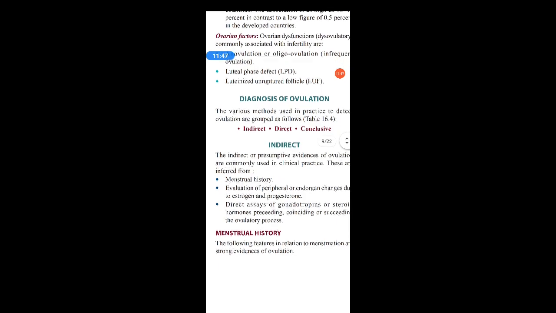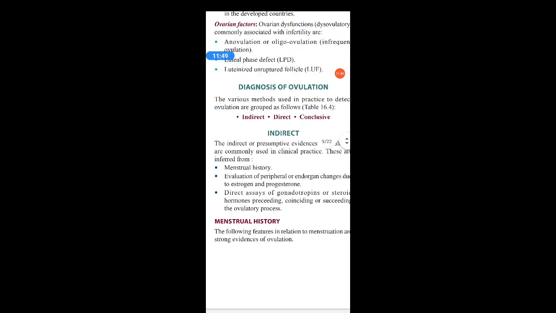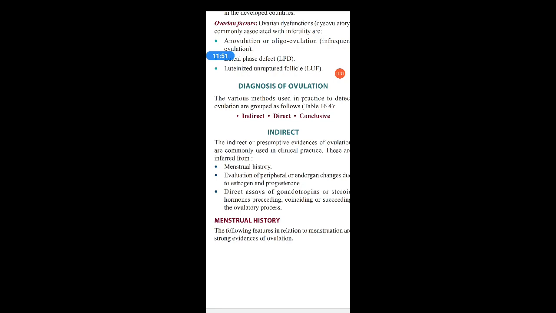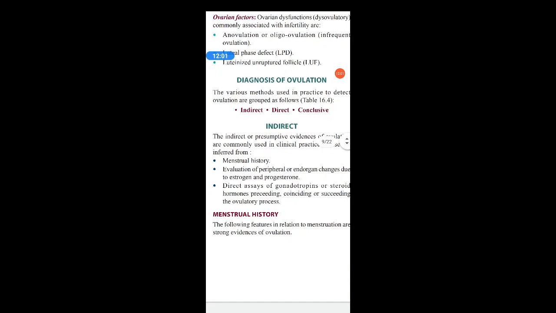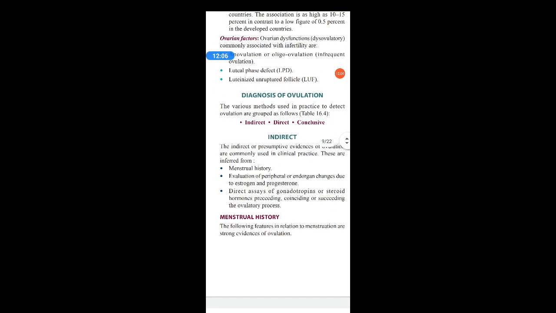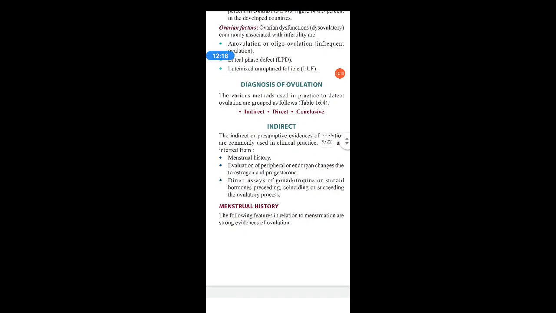So coming to the diagnosis of ovulation, this is very important. Anovulatory cycles play a very important role, because ovulation is mandatory for the achievement of conception; without an ovum there is no chance of fertilization. So how do we diagnose whether ovulation is occurring in the lady or not? The various methods used in practice to detect ovulation are grouped under three headings: indirect methods, direct methods, and conclusive methods. This point is important.